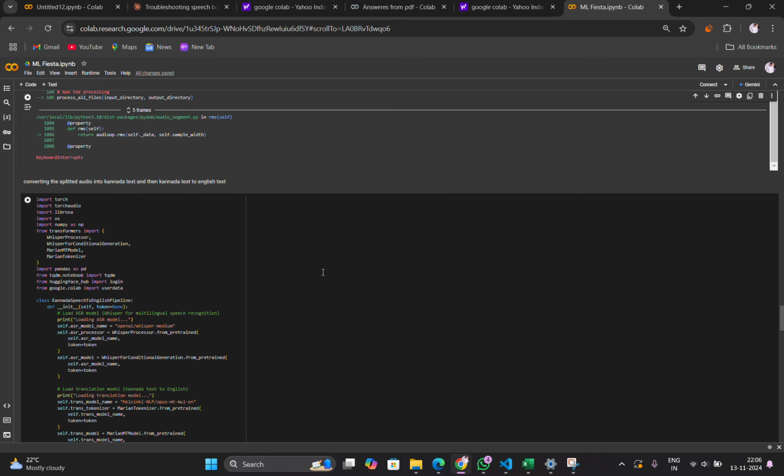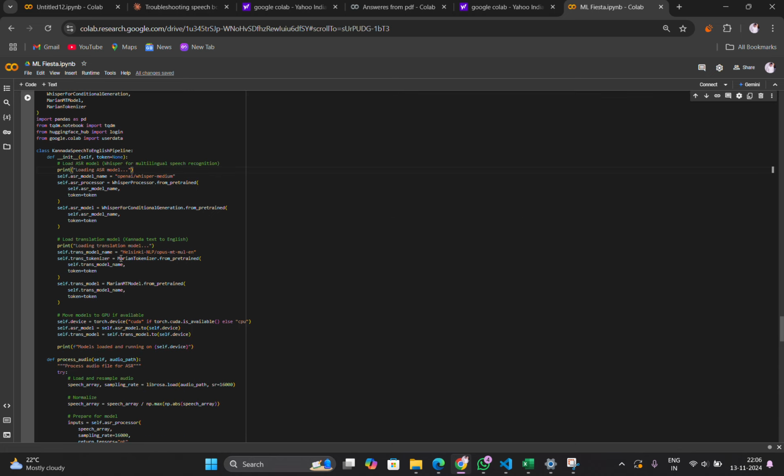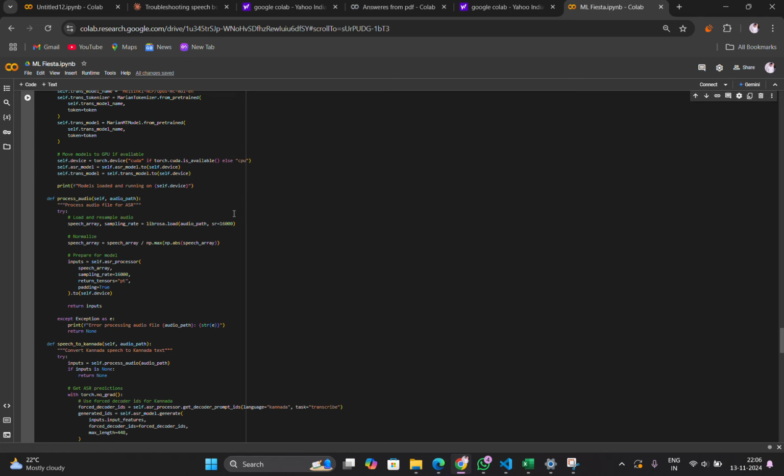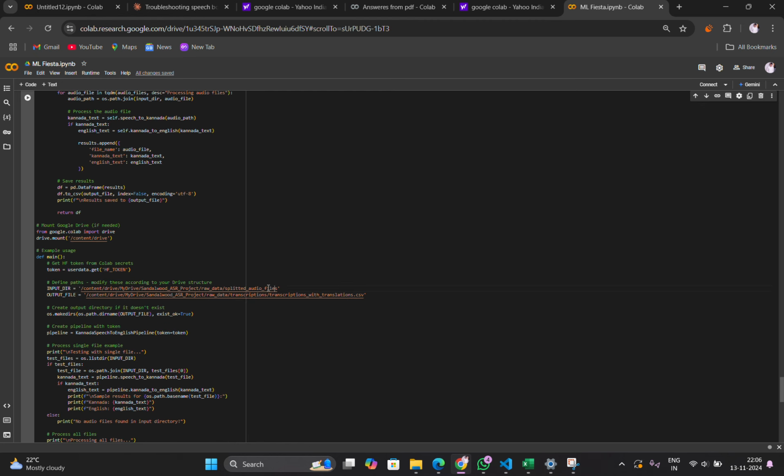Now after this, from the split files we need to extract the Kannada data. For automatic speech recognition, we used the OpenAI Whisper model from Hugging Face itself, and for translation we used the Helsinki model for converting the Kannada text to English text. And from this we are processing our split audio files and storing the translations into an Excel sheet named translation.csv.